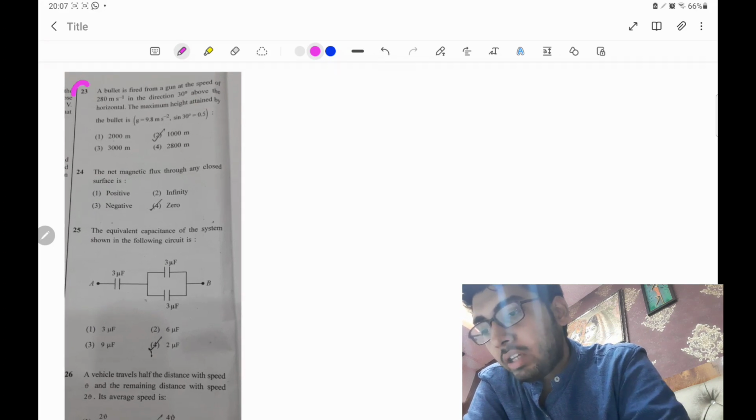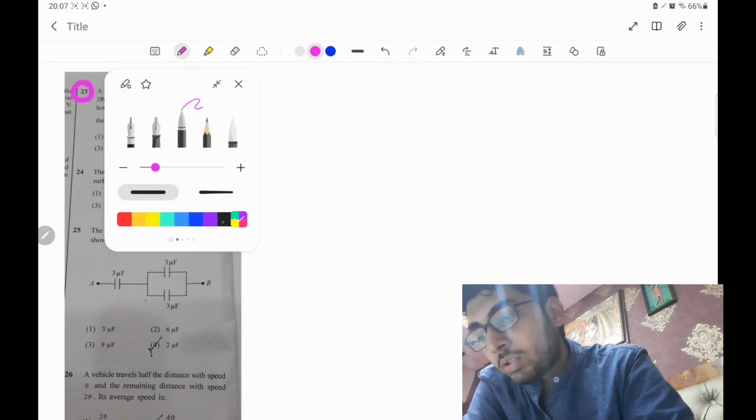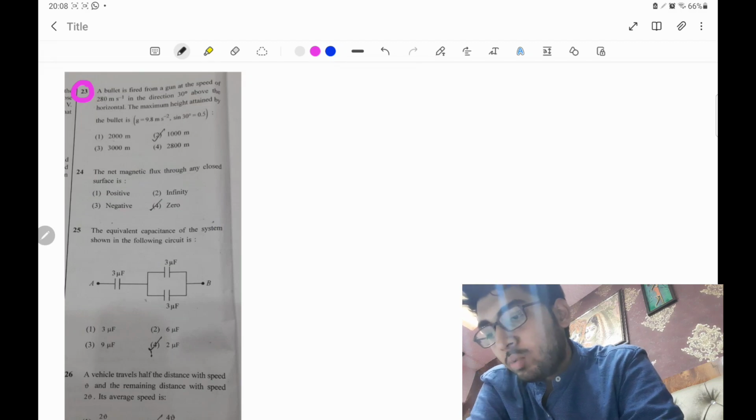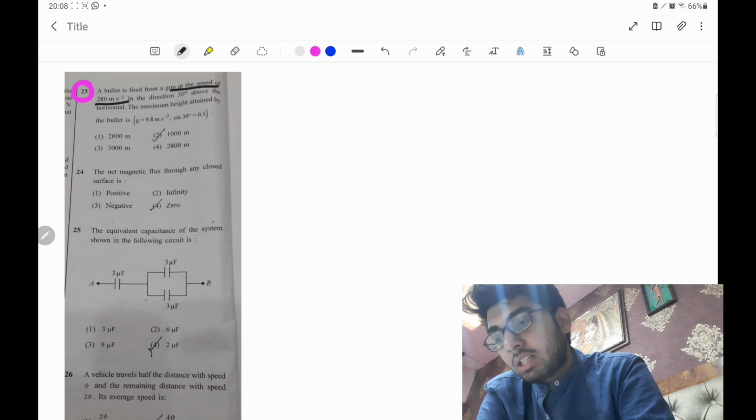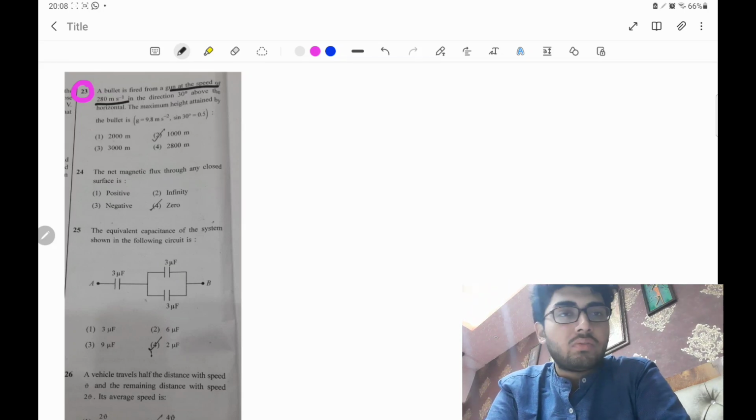So question number 23 I am solving. The next question is saying that a bullet is fired from a gun at a speed of 280 meter per second in the direction 30 degree above the horizontal, then the maximum height attained by the bullet. So it's a very simple question of